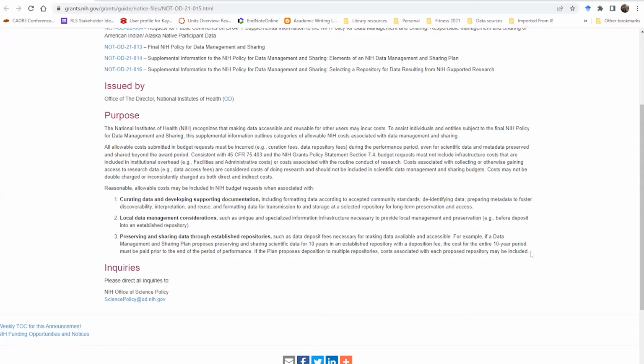One critical thing to note here is that you need funding for the entire length of the storage period. So if you expect this data to be useful for 10 years, as they state there, and you want to save it to a repository and there are fees associated for that entire 10 years, you need to request that funding upfront. It has to be paid before the grant period is finished.